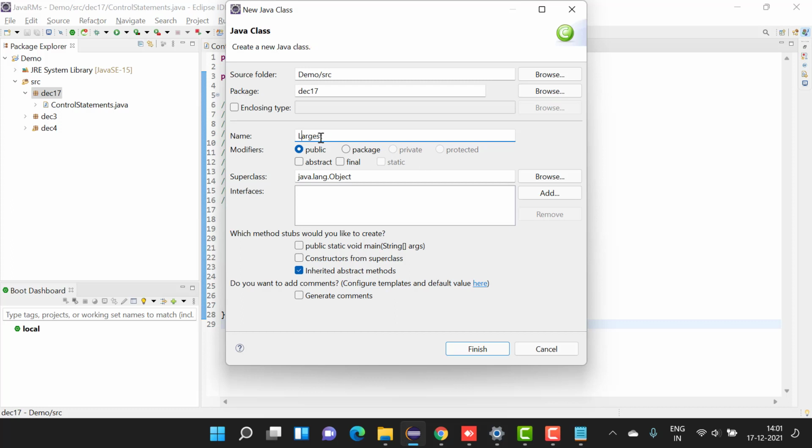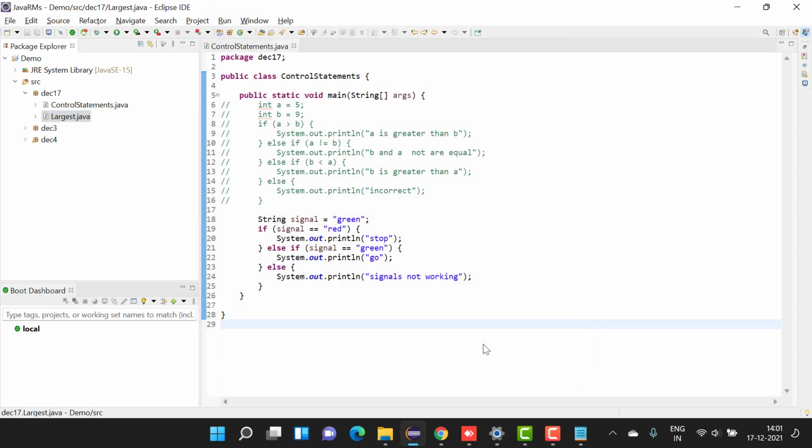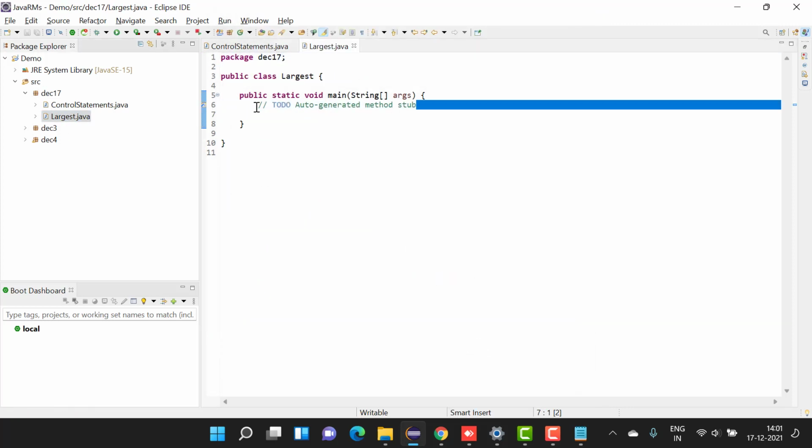Always remember to keep your class name capital. First letter should be capital. Okay. A is equal to, okay. First of all, let me take some inputs. And how do you take inputs?